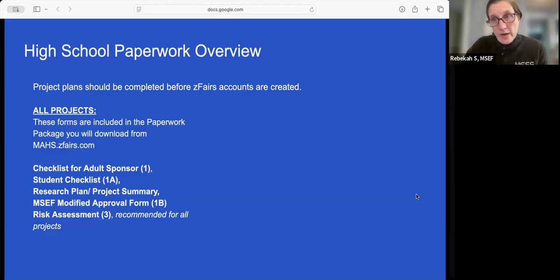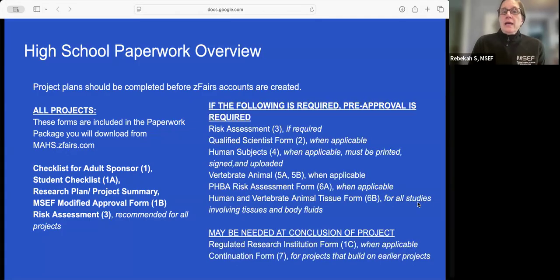Risk assessment is required for some projects, but it's recommended for all projects, and I'll show you what that looks like in a bit. If the following forms are required, it means that pre-approval is required before you can experiment. So again, the risk assessment with some hazardous chemicals, devices, or activities. So things that you might not find at a grocery store or things that require expertise to operate.